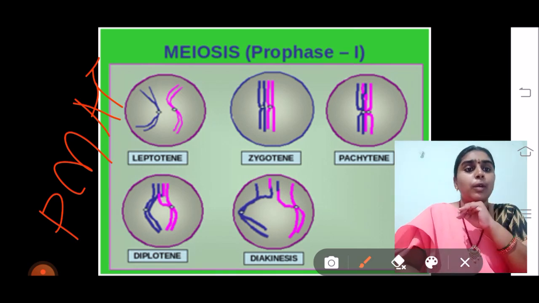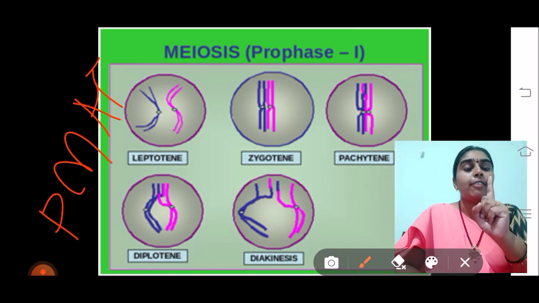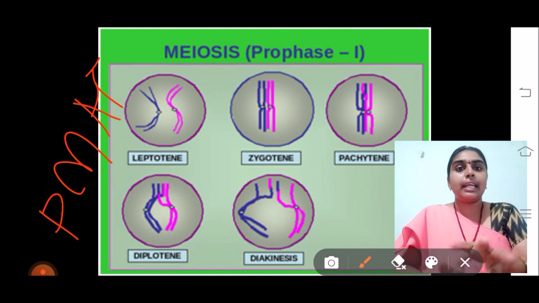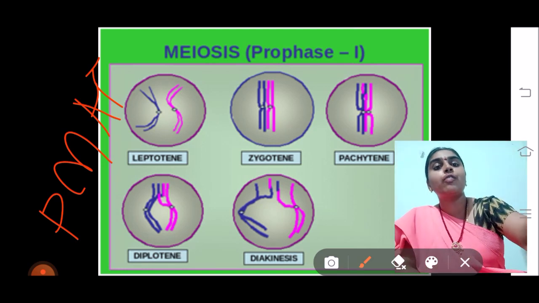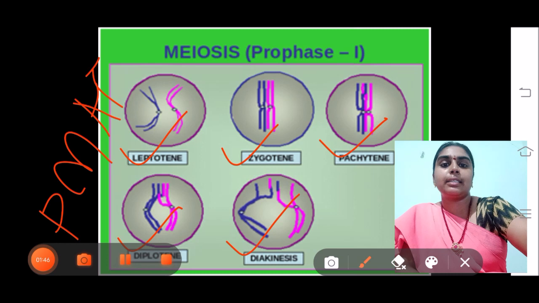So in all these processes, prophase 1 is the longest phase and it is a very important phase in the meiosis division. Now in this prophase 1 itself, the reduction in the actual number of chromosomes occurs. So how is that occurring? This prophase 1 is divided into further 5 divisions, that is leptotene, zygotene, pachytene, diplotene and diakinesis.